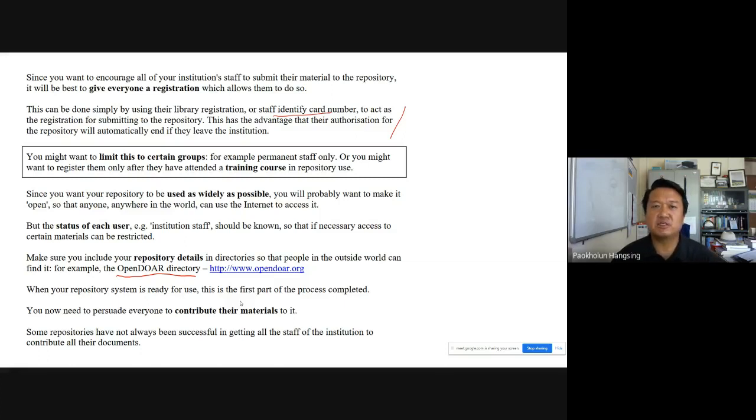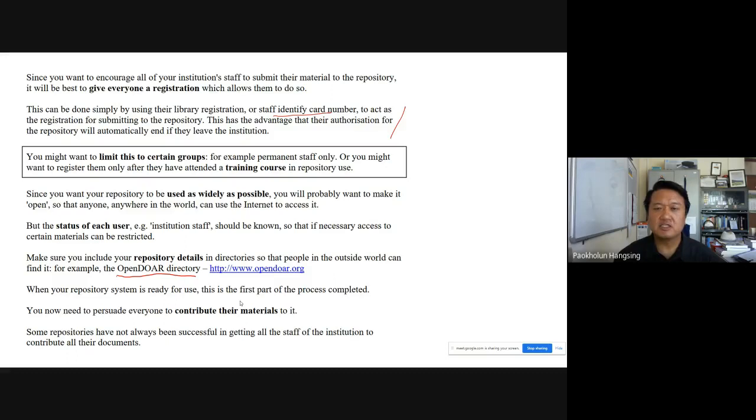That is, before submitting it to a journal or before publishing the book through a publisher, the institution can make an administrative decision that anything that is going to be published should, before submitting for publication, have a copy submitted to the institutional repository. This can be enforced, well, I don't want to use the word enforced, but it should be made mandatory for all members to contribute to it.